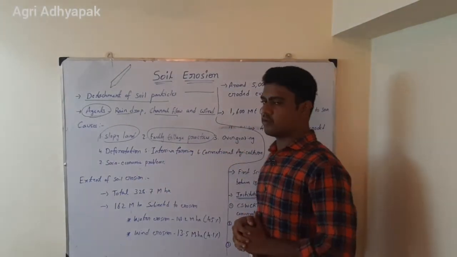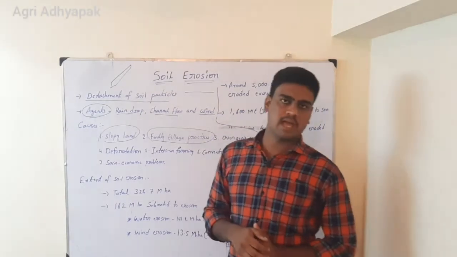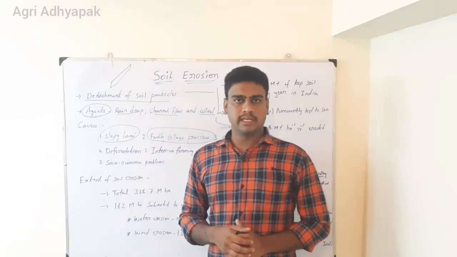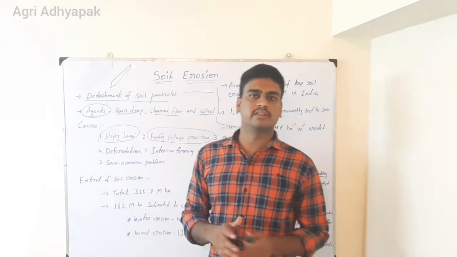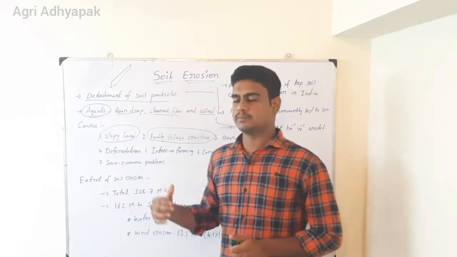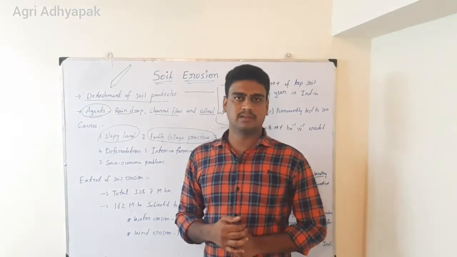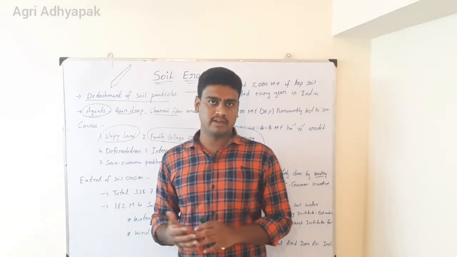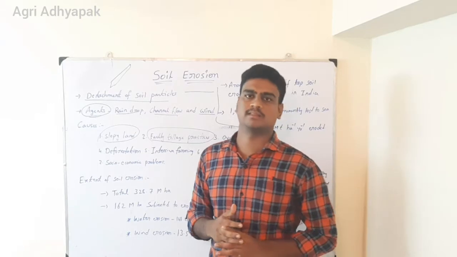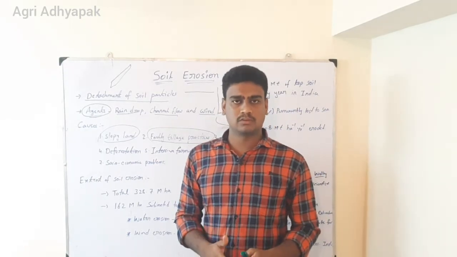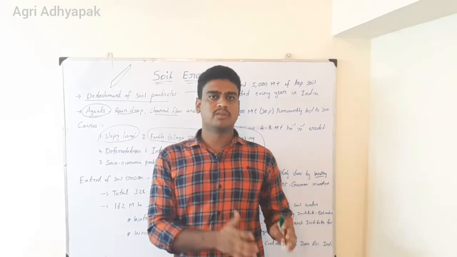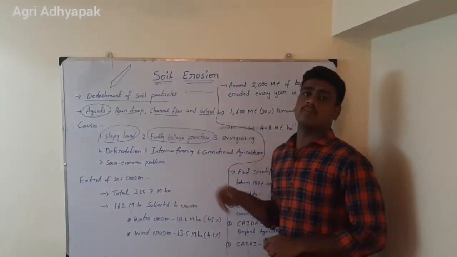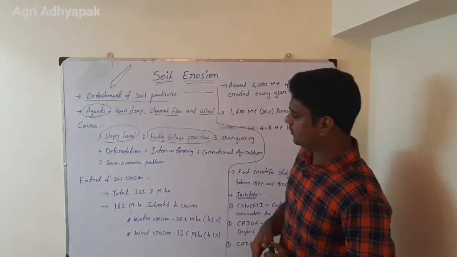Then the next one is overgrazing. In the field, when we allow the animals to overgraze the pasture or the grass, that means we are not covering the soil with plants. So when these plants are overgrazed by the animals, when rain comes, soil can easily move from one place to the other place. Otherwise, when we have enough pasture or grass on the surface of the soil, those plant roots and the canopy will stop the movement of soil from one place to the other place. This is also one of the causes. So make sure we do not allow overgrazing of the field.